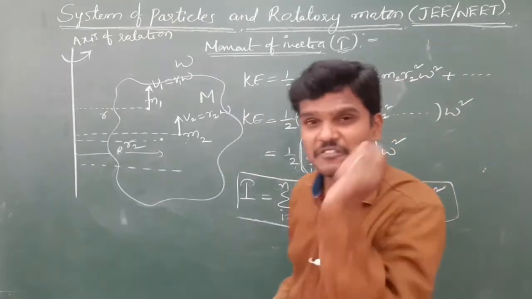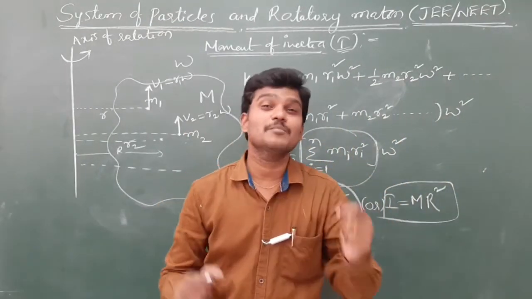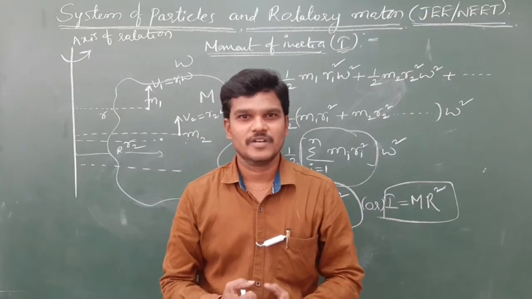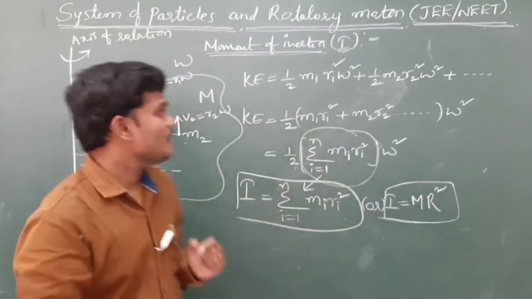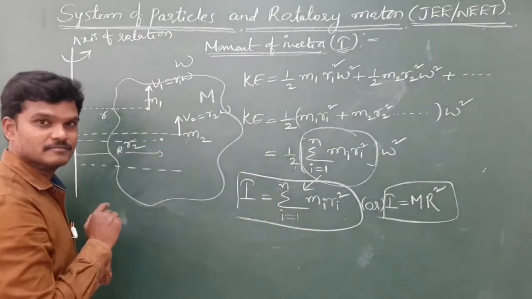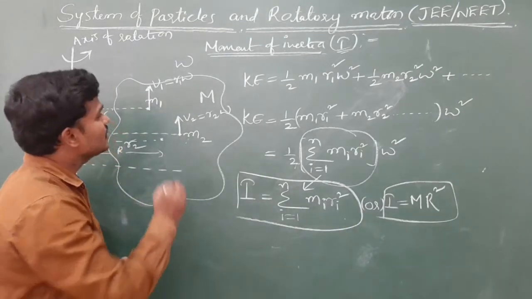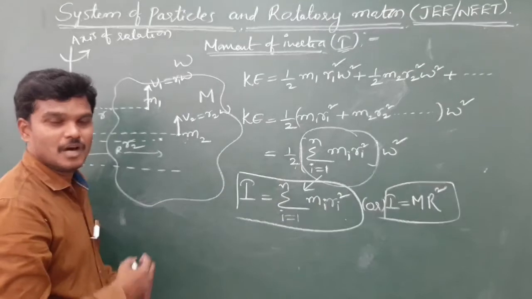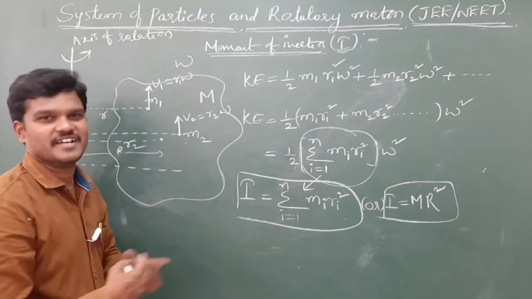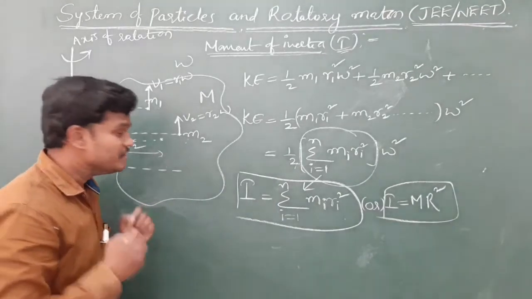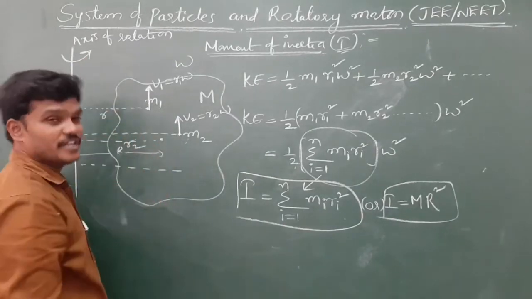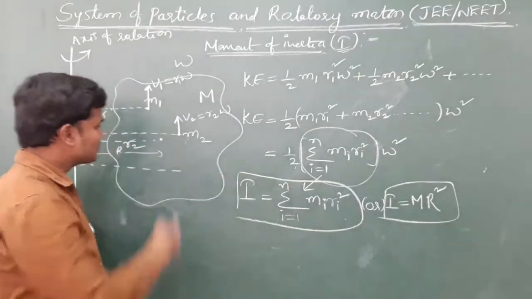And this moment of inertia generally is the property of a body, and it depends on mass distribution. Of course it depends on shape and size, and it depends on the axis of rotation because there is a distance.